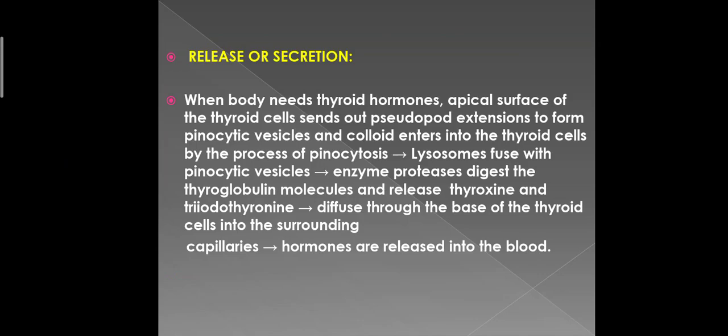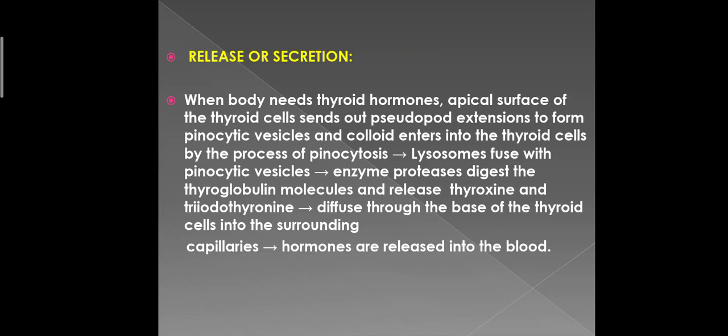The release or secretion of the thyroid hormones. Most of the thyroglobulin is not released into the circulating blood. Instead, T3 and T4 are cleaved from the thyroglobulin molecule, and then they are released as free hormones into the blood. This process occurs when the body needs thyroid hormones.